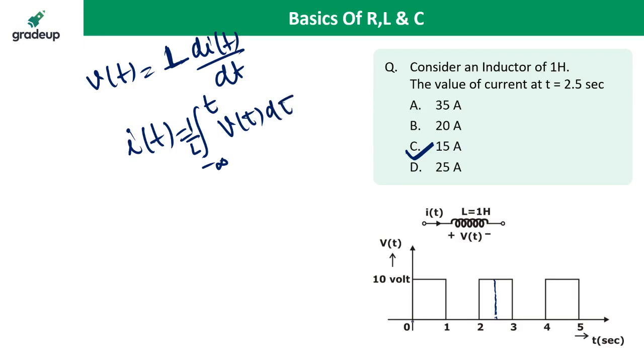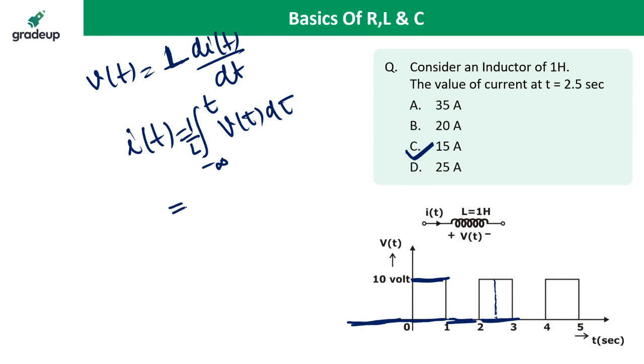From 0 to 1, I am giving 10 volt. From 1 to 2, I am not giving any voltage. And from 2 to 3, I am giving 10 volt again. Before t is equal to 0, there is no initial current in the inductor.